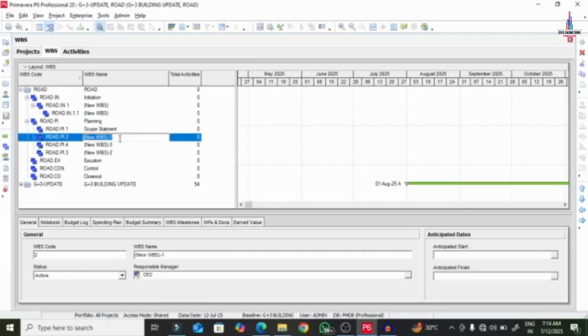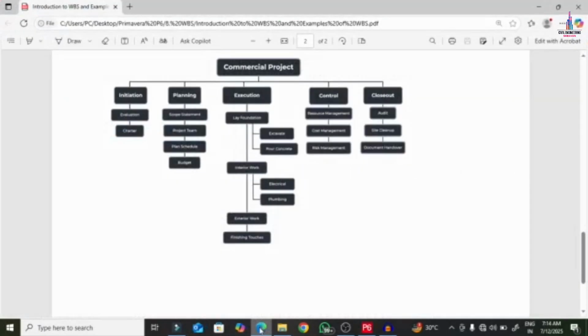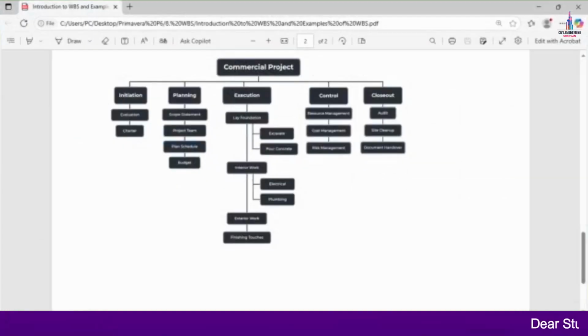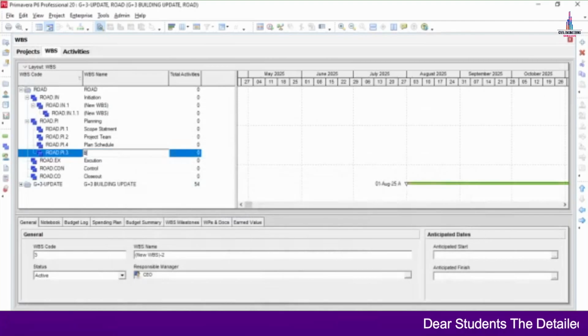And second one will be a project team. And next one we have to add according to our assumption, plan schedule. This will be a plan schedule, and last one will be related to budget.